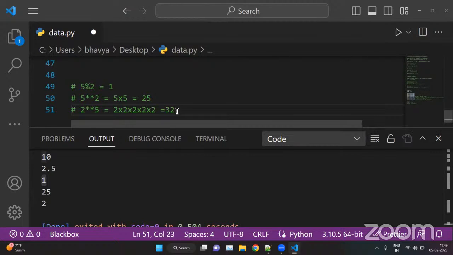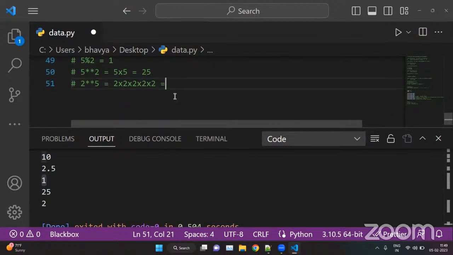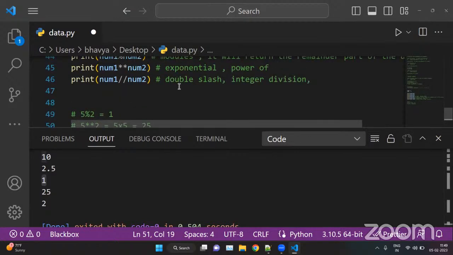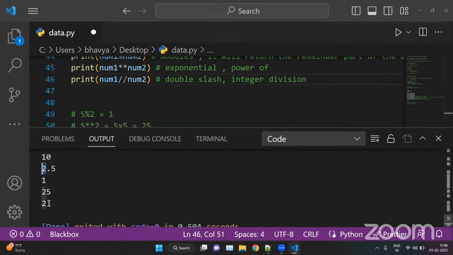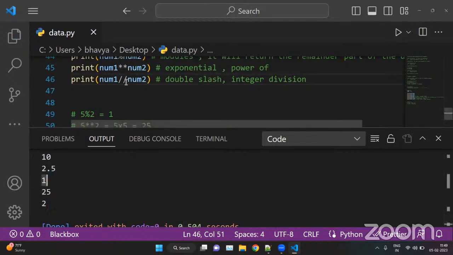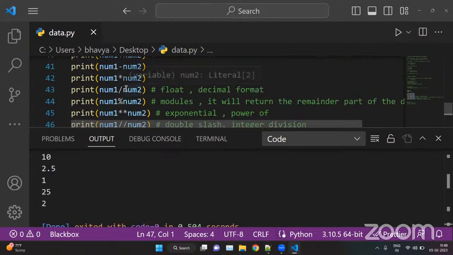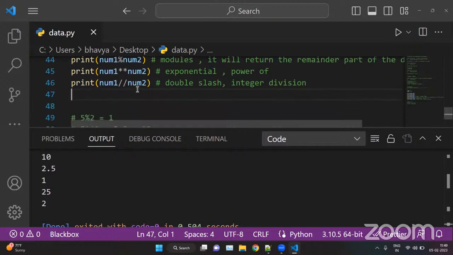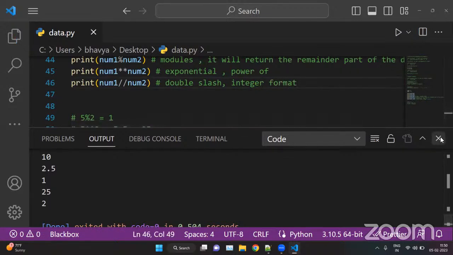Okay, so that is 2 times 5. And then we have the double slash, that is only integer division. This will only give you the main part, the whole number, that is 2. This will eat up the decimal part. Okay, that is division, sorry. We have double slash, we have single slash. Single slash will return the answer in decimal format. And double slash will return the answer in integer format. Okay. So these are arithmetic operators.